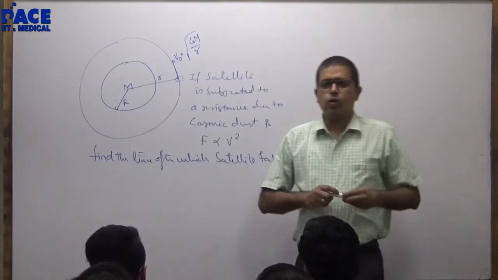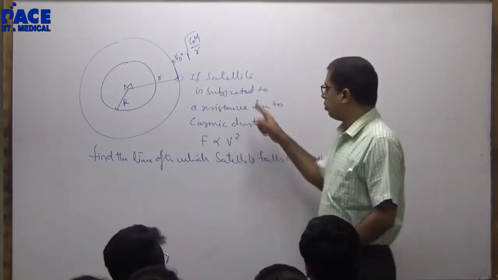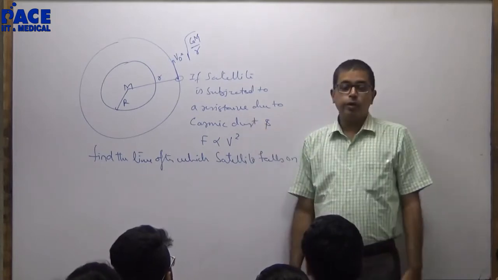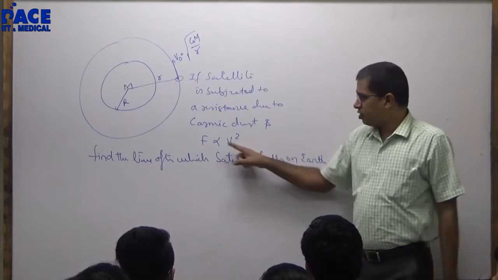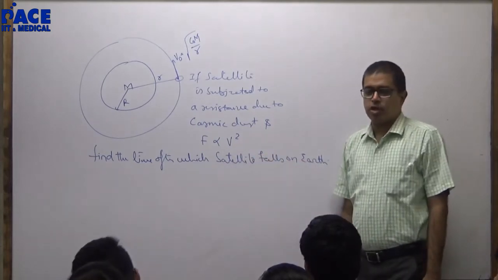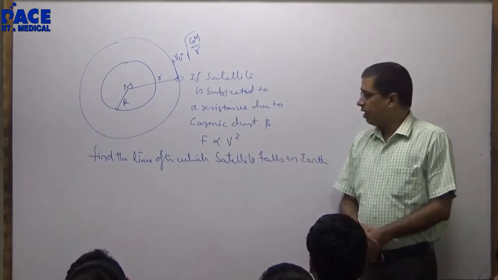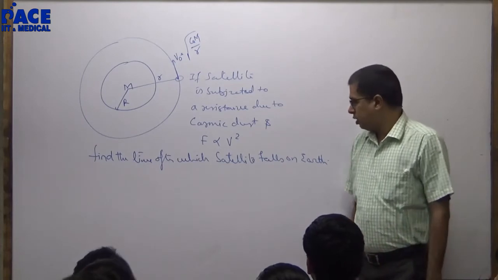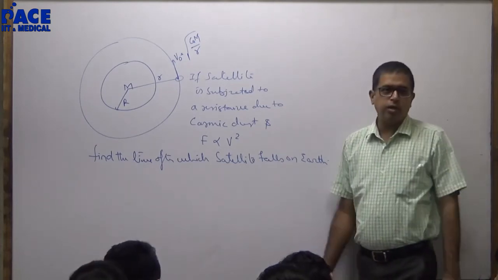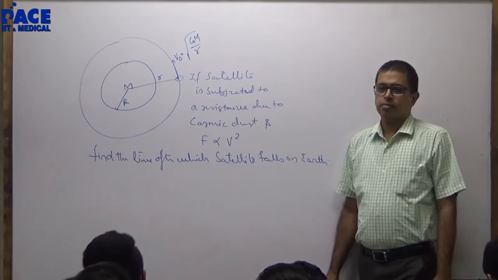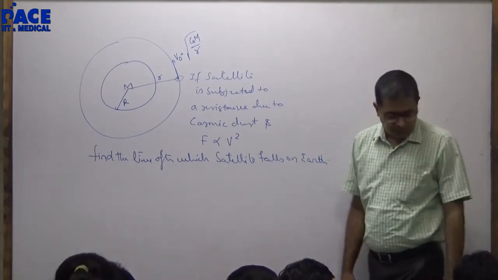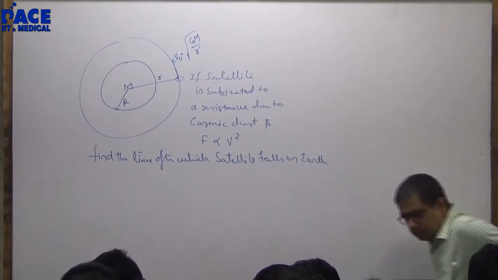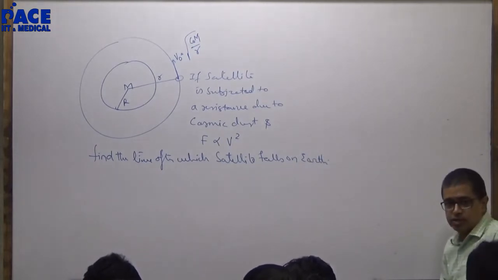The satellite going around the earth is subjected to a resistive force due to cosmic dust. The resistive force is directly proportional to v square. Find the time after which the satellite falls on earth. Will you try or should I discuss?